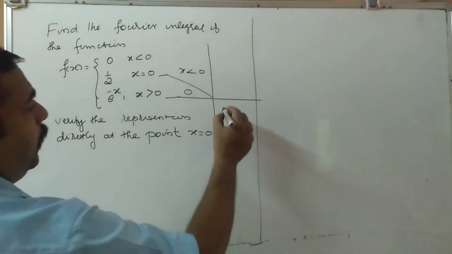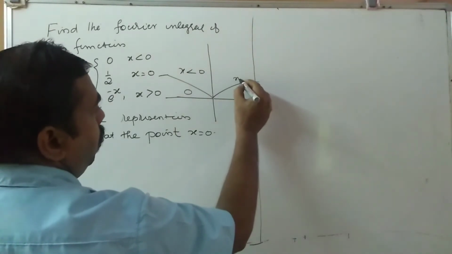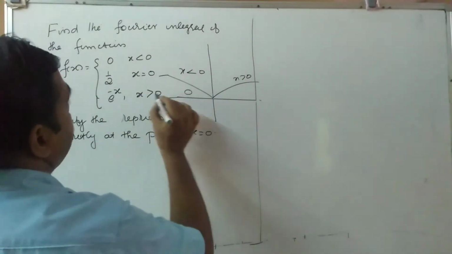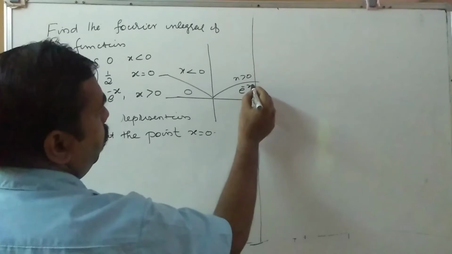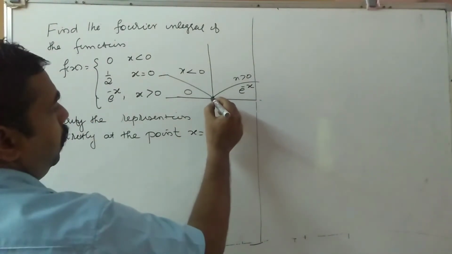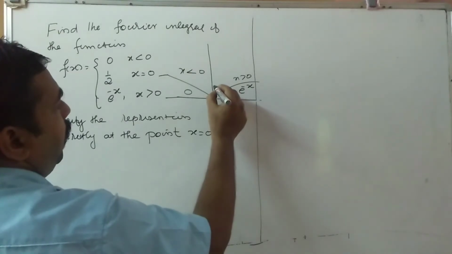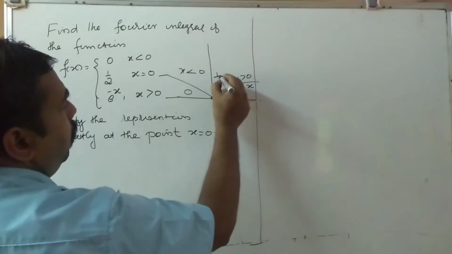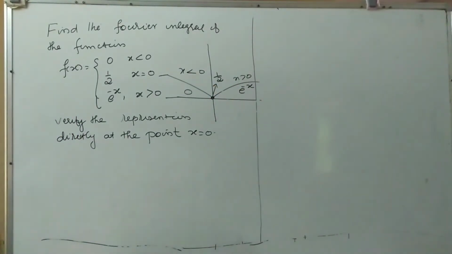And x greater than 0, that is given as e raised to minus x. And at this point, the value is equal to 1 by 2. So this is given.